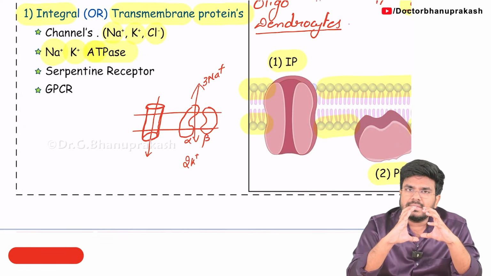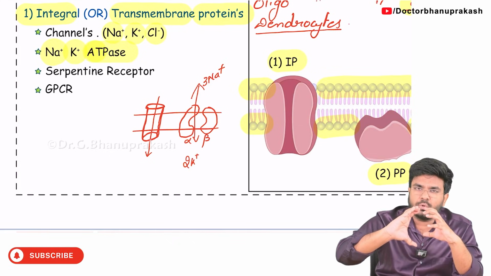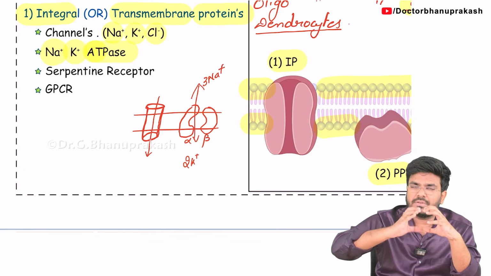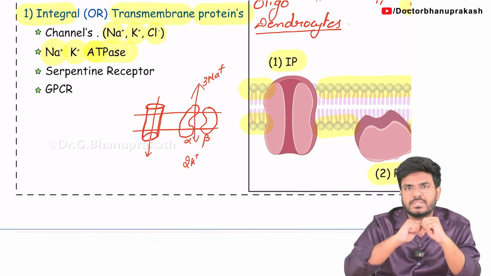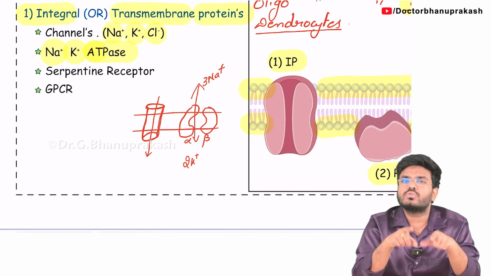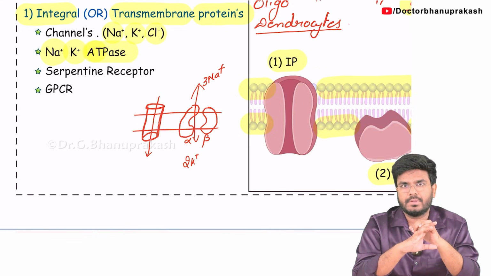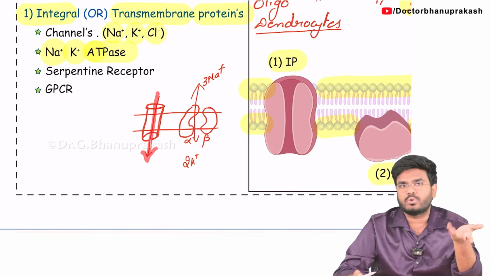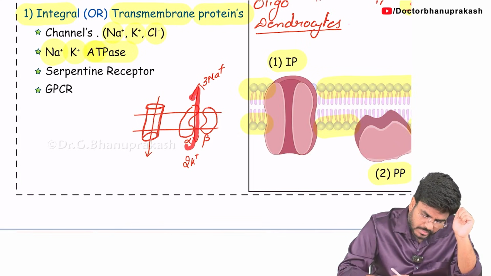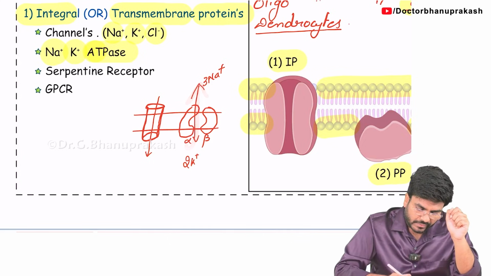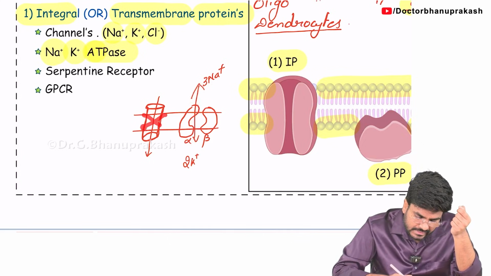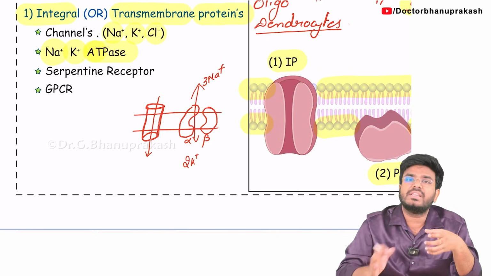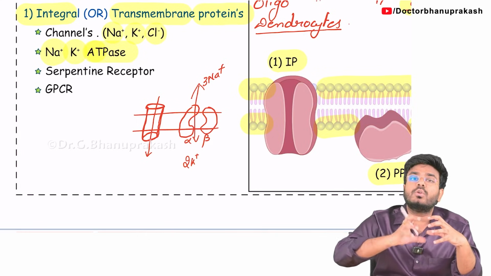Such proteins undergo a shape change. The sodium potassium pump is not just a channel; it undergoes a conformational change while transporting substances. So these are called carrier proteins. The sodium potassium pump is not a channel, it's a carrier protein. Don't think, sir, that both are the same. No. It also helps in the transport of ions like sodium, but both are different. What is the difference? The sodium channel does not undergo any shape change, but the sodium potassium pump does undergo shape change, especially the alpha subunit, which is called the functional subunit.